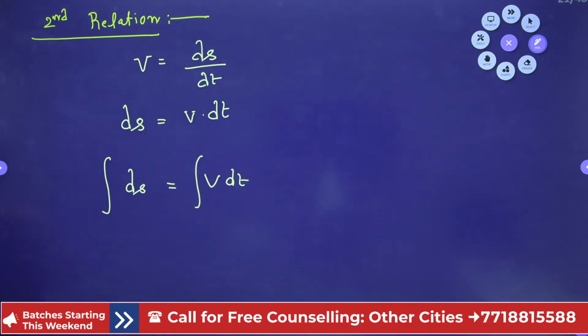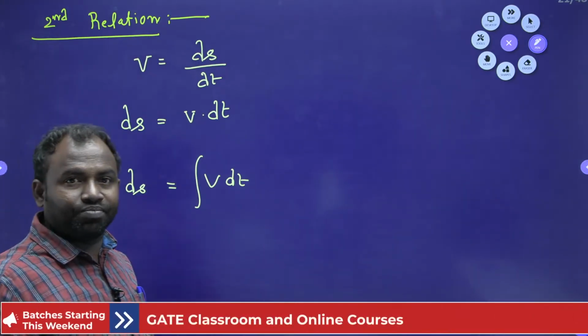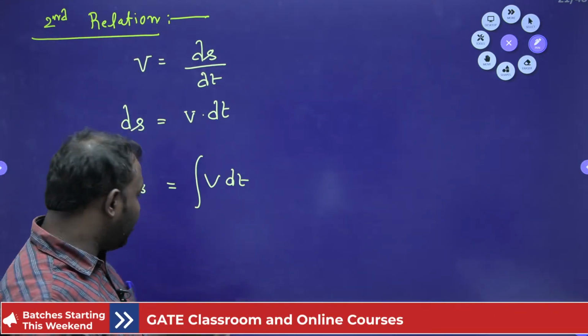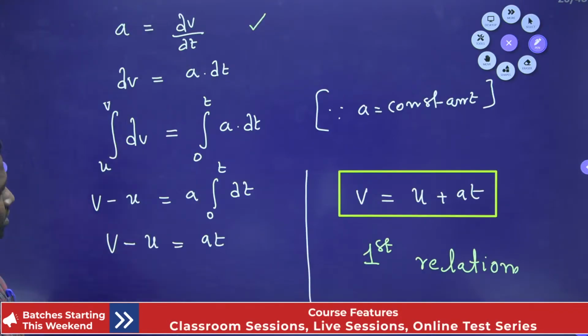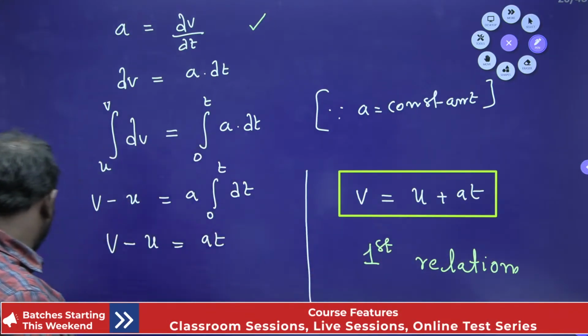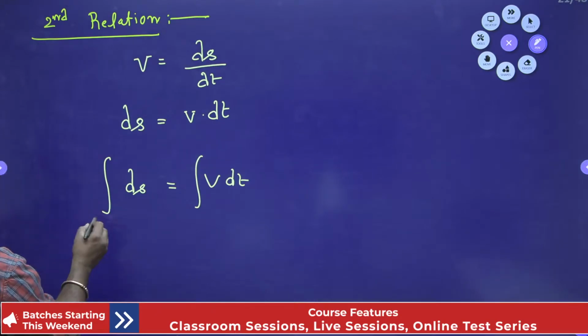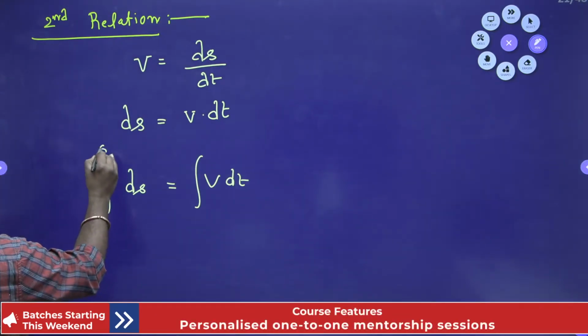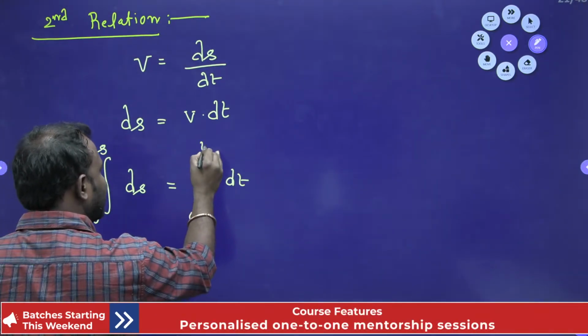Right? Now here see, v is not constant here, right? Now we have found v is equal to u plus at. I'll substitute, right? Now here what are the limits? 0 to s and here it is 0 to t, right?